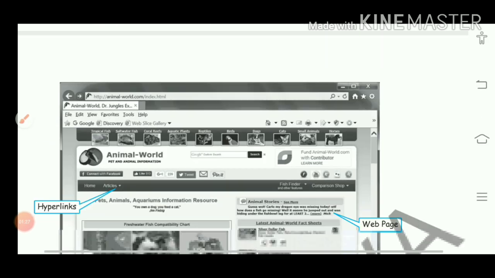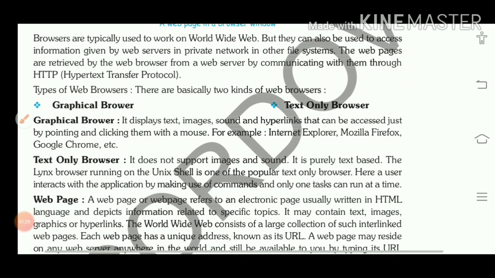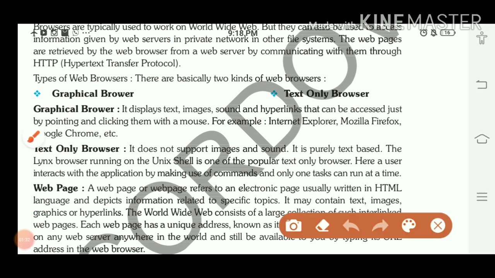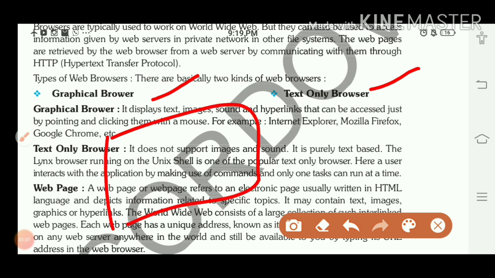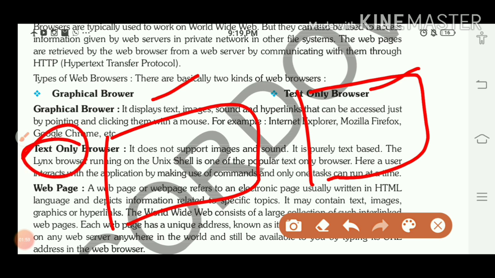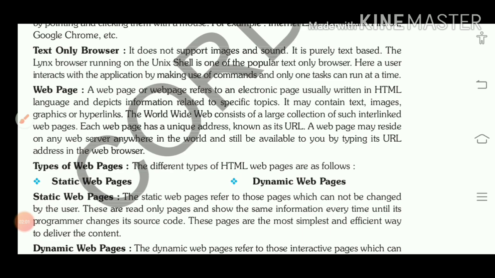Then we discussed types of web browser. Children, two types are there: one is graphical and one is text only browser. Graphical browser, like Google Chrome that you are using now, when you open it, so many images are there. That one is a graphical browser, which supports images and sound also. Text only browsers, nowadays we are not using, but certain browsers will support only text. So they are text based browsers. Best example is Linux.